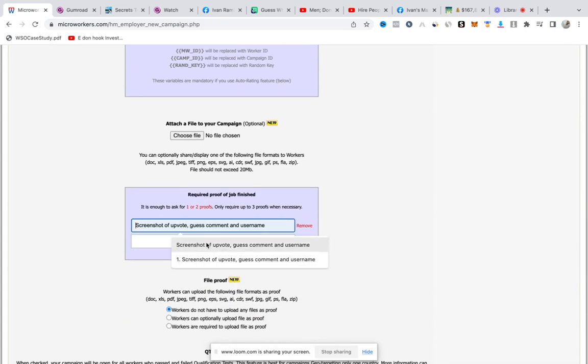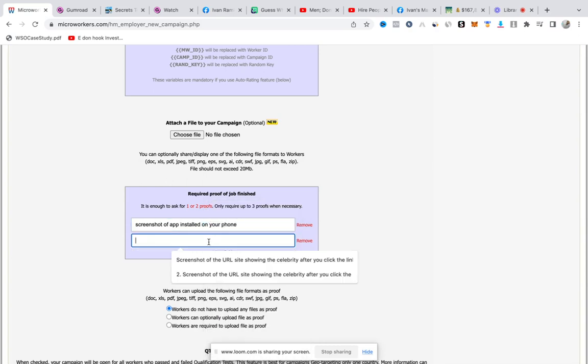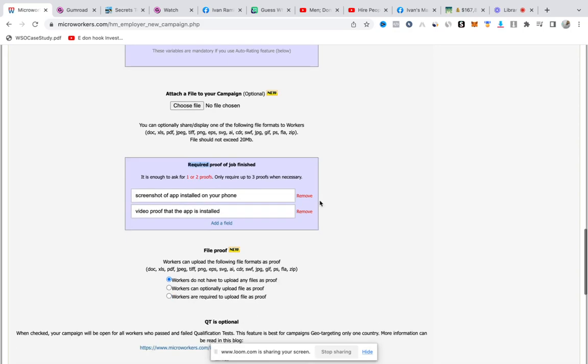What proof do you require? Maybe a screenshot. We need a screenshot of the app installed on your phone. Okay, so that could be your proof. You could make a proof depending on what you want. And then secondly, we could ask for a video proof that the app is installed. So these might be the two required proofs you want.